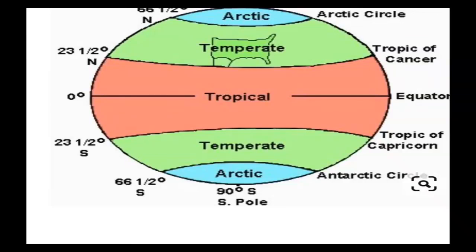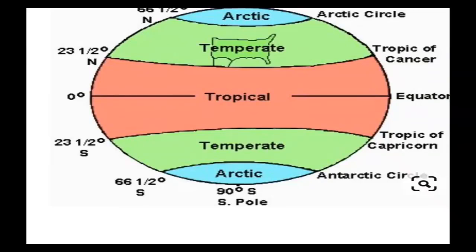The second zone is the temperate zone. The temperate zone falls between the 2 tropics and the Arctic Circle in the north and the Antarctic Circle in the south, respectively. This zone usually has a mild temperature and enjoys all 4 seasons annually: summer, spring, autumn, and winter. This is because in these regions, the sun is never directly overhead.